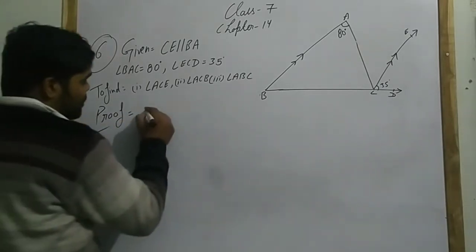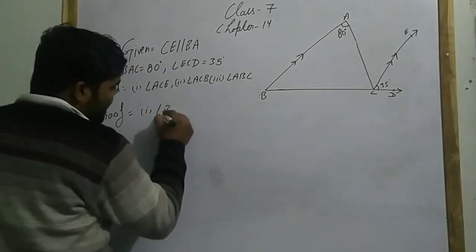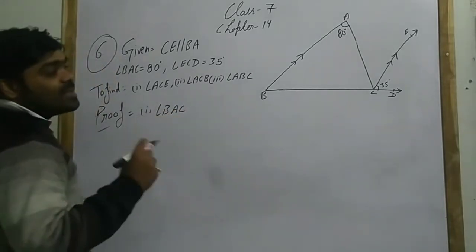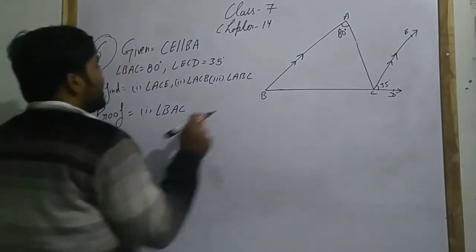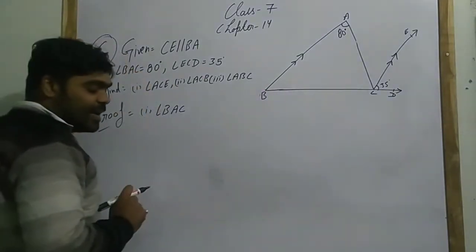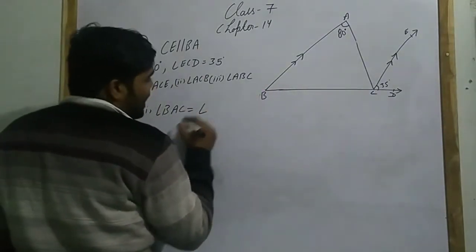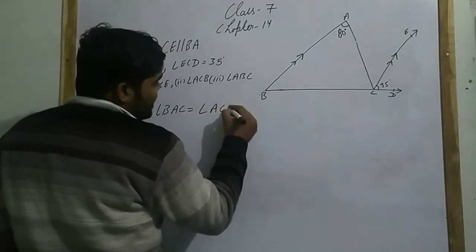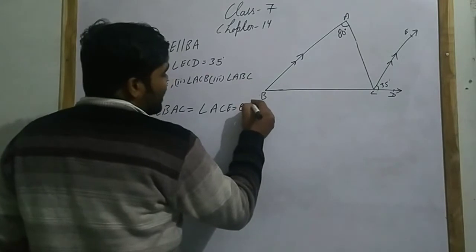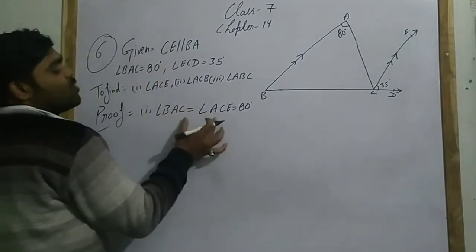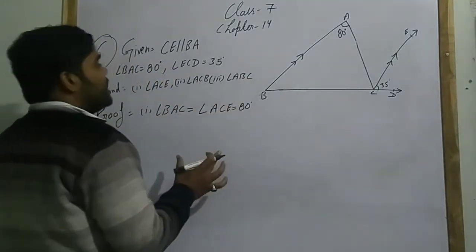Angle BAC is given here as 80 degrees, and it equals angle ACE. Why? Because angle BAC equals angle ACE equals 80 degrees.